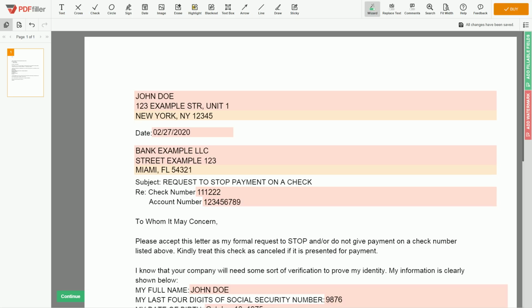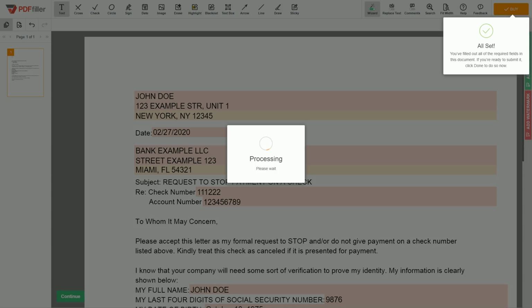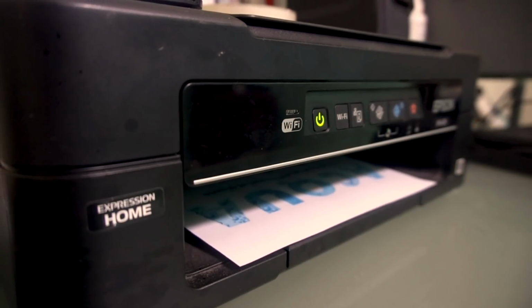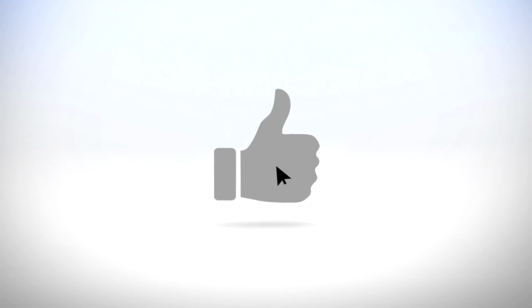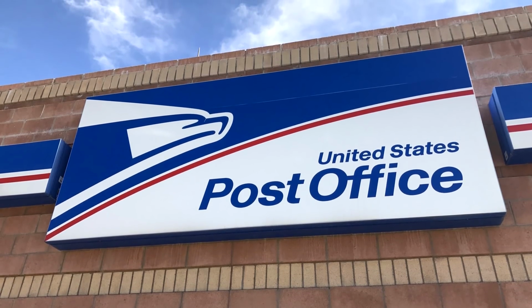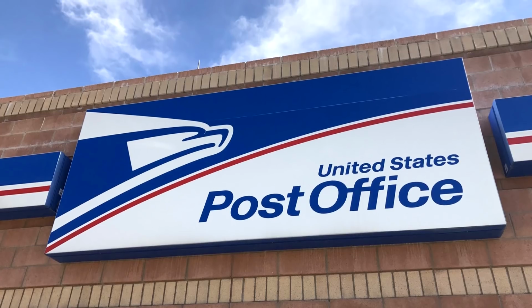Check your personal information one more time, and click the Buy button. Proceed with the payment to download and print out the document from your computer. Finally, send a check cancellation letter to your bank by email, mail, or deliver in person.